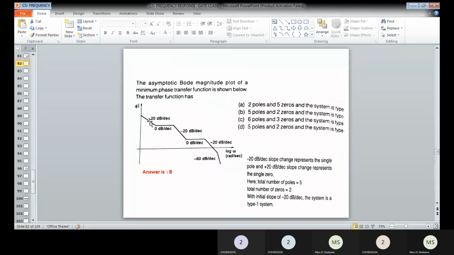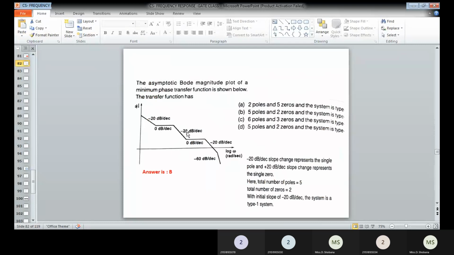First, in the given diagram you have minus 20 dB per decade. That means there exists one pole. So the number of poles starts with 1. Then you can see the next slope is 0 dB. How do we get 0 dB? Whenever plus 20 dB is added to minus 20 dB, you get a resultant of 0. Therefore there exists one zero, so zeros also start with 1. Then the third slope again has minus 20 dB. That means a pole exists, so the number of poles increases to 2.